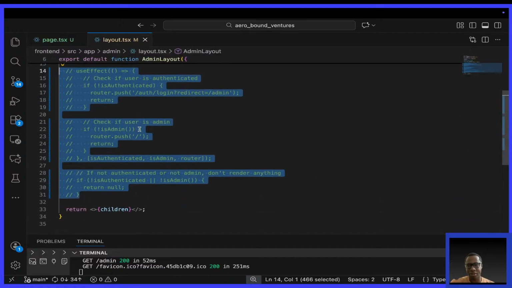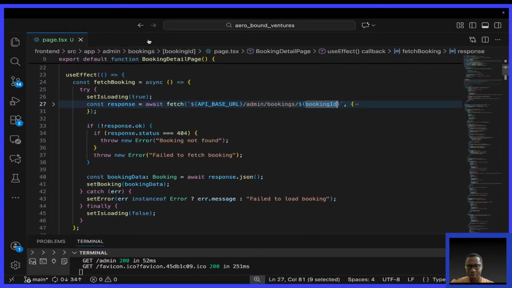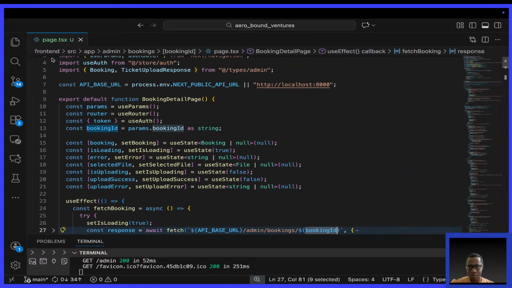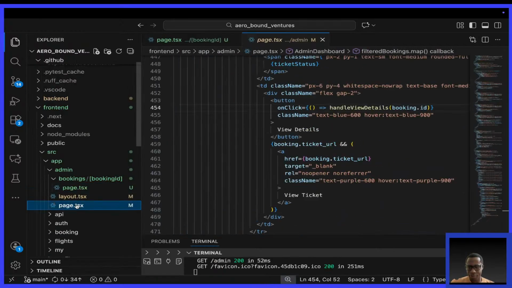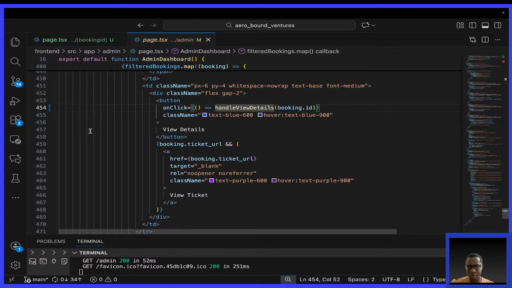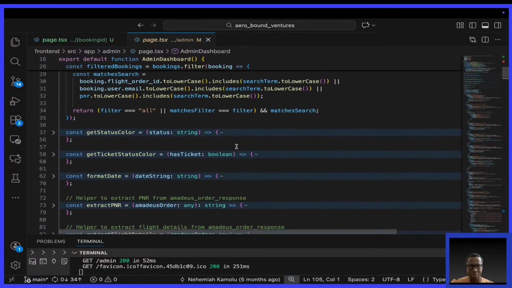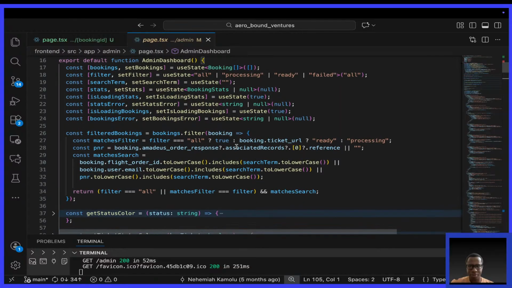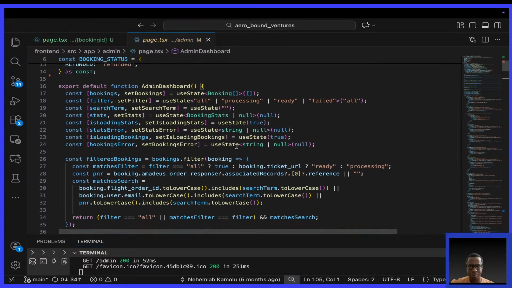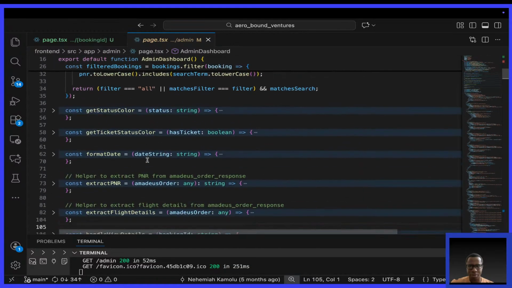So come here. No, remove this. On this page, handle view details, booking.id. Where's the booking? I want to know where this booking is being picked from.